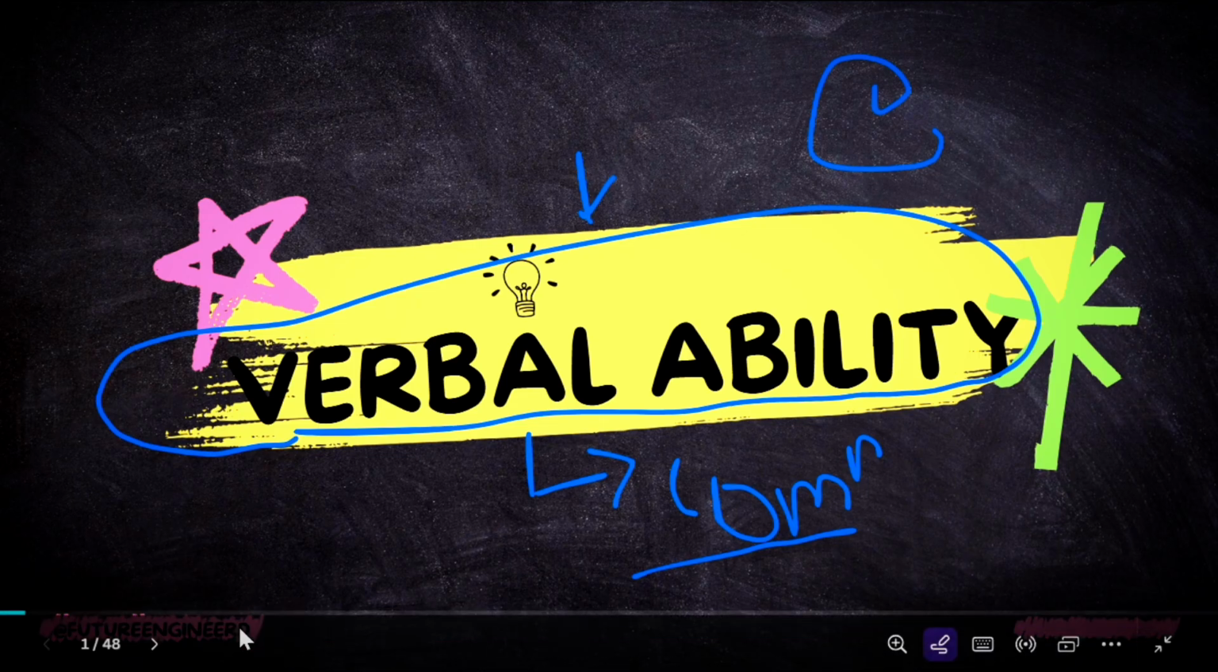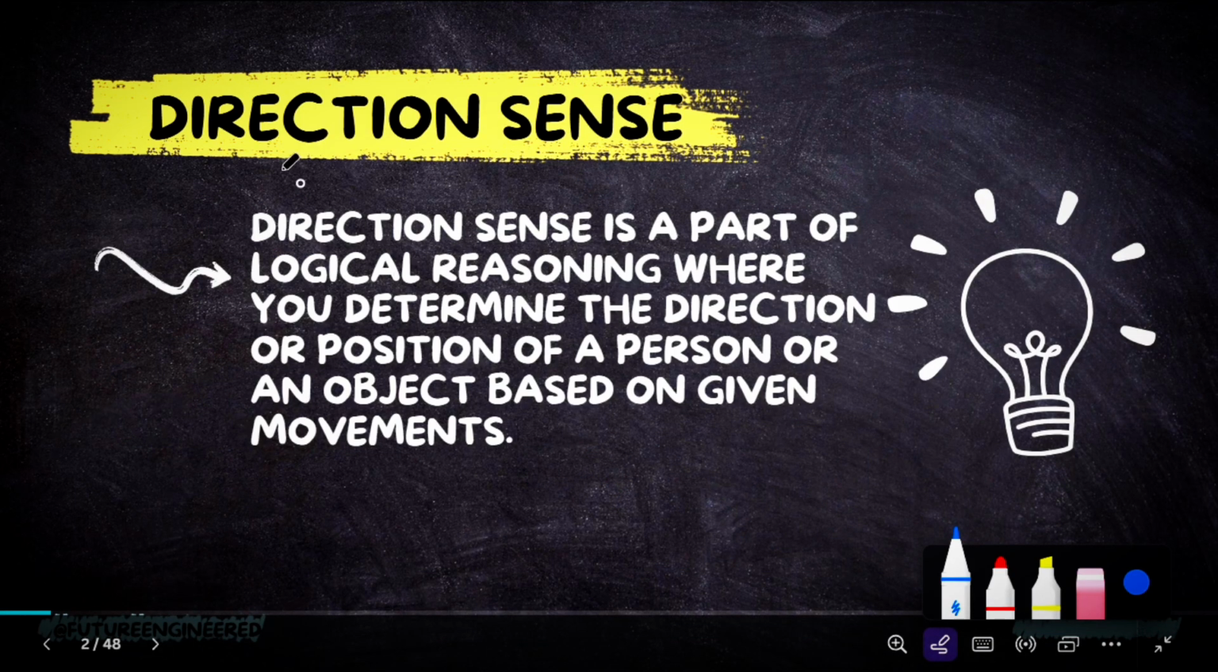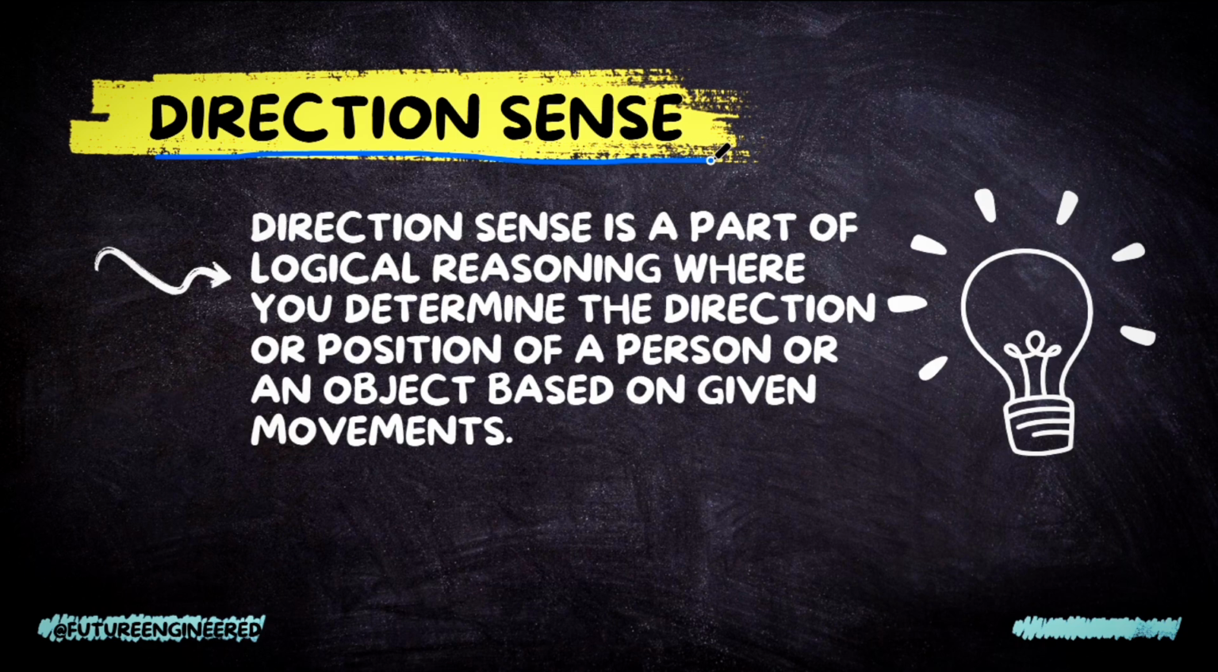Next is the main topic, direction sense. What is meant by direction sense, and why is it important? Let's move to direction sense, one of the most important reasoning topics. Direction sense is a part of logical reasoning, where you determine the direction or position of a person or an object based on a given movement.